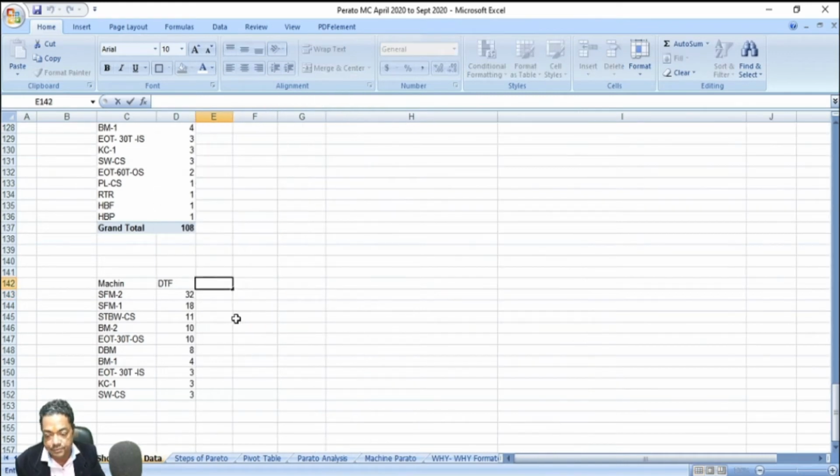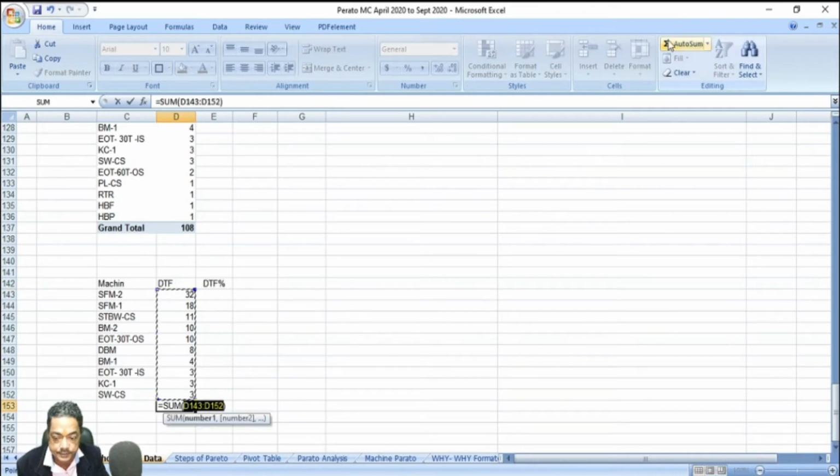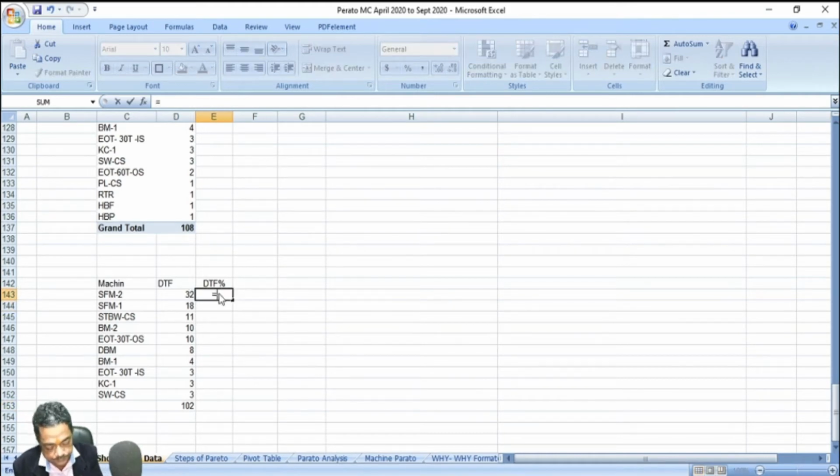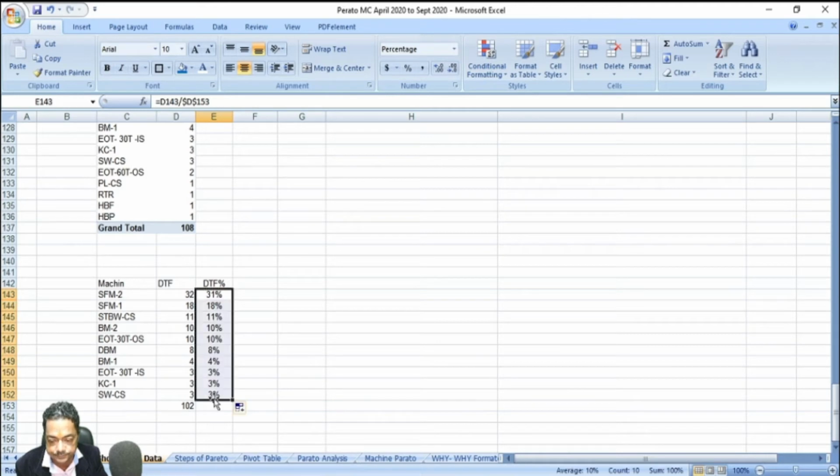Now I have to find out the downtime frequency percentage. If I sum this first, out of 108, because of the filter, we have got 102 breakdowns. Now I have to find out what percent of this total each one is, so this divided by this. I will apply the dollar sign so that the cell doesn't change its location, as you must know. Convert this into percentage and drag it down.